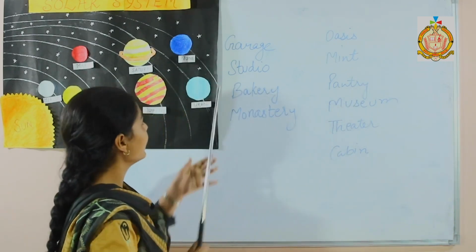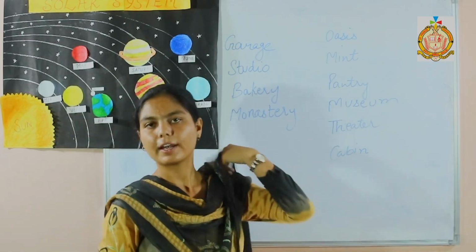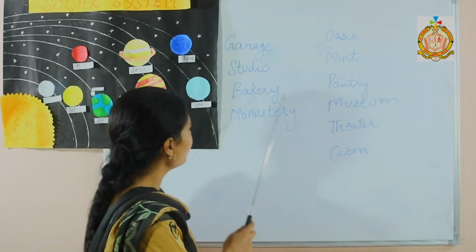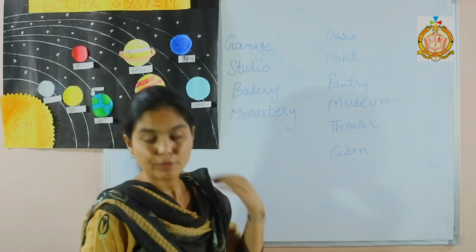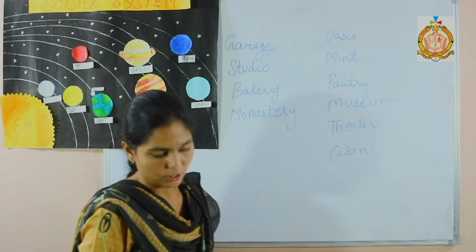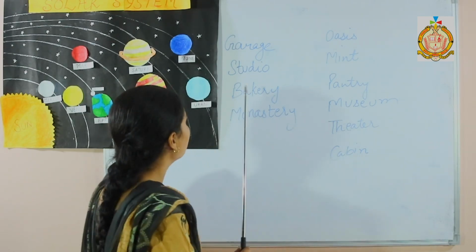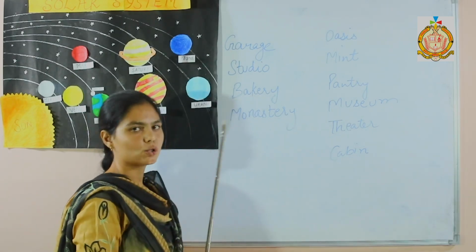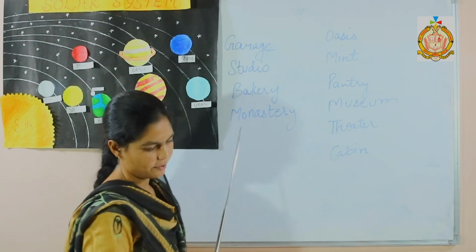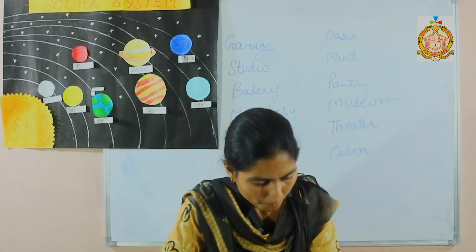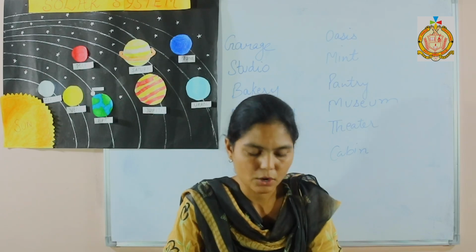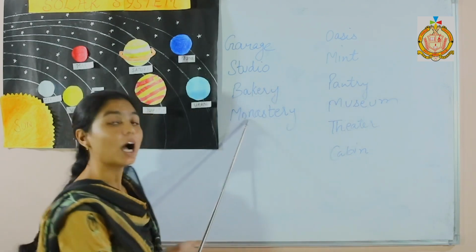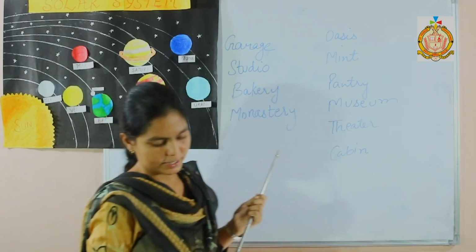The first one is garage. Garage is a place where cars are repaired or kept. Next one is studio. Studio is a place where a photographer or an artist works. Next one is bakery. Bakery is a place where bread is made or sold. Next one is monastery. Monastery is a place where monks live in complete seclusion. It is a building occupied by a community, that is called a monastery.